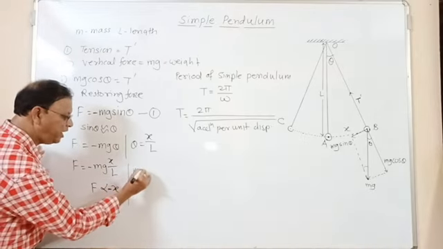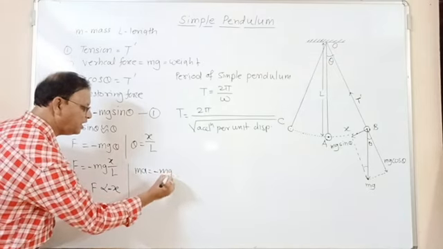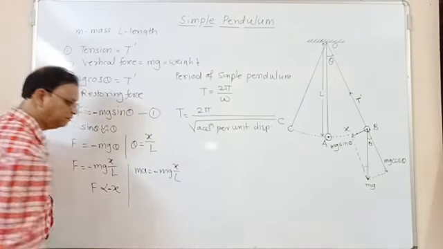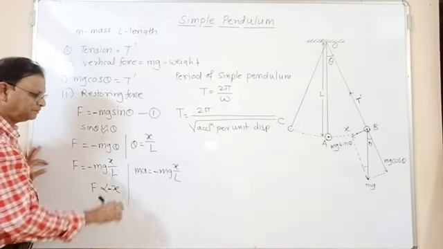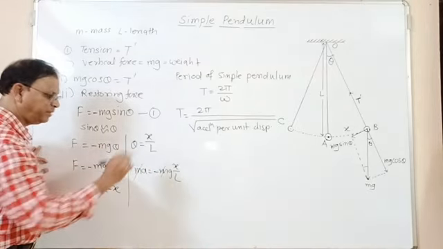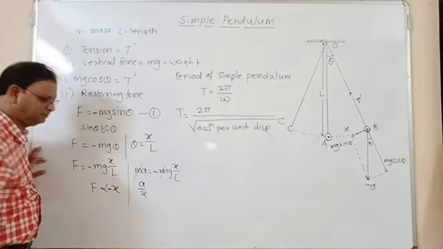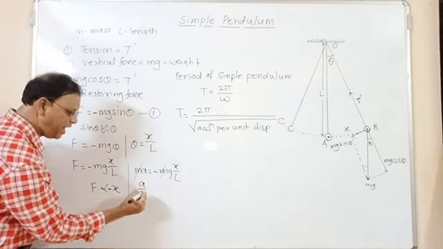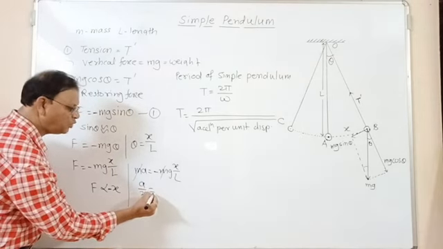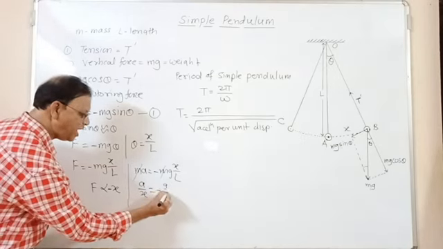So ma is equal to minus mgx upon L. This m and m get cancelled. So take this x to this side, a by x is equal to minus g by L.